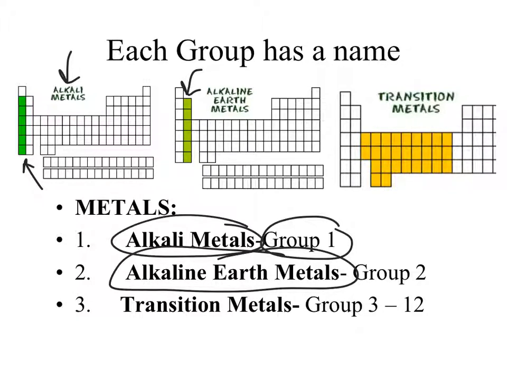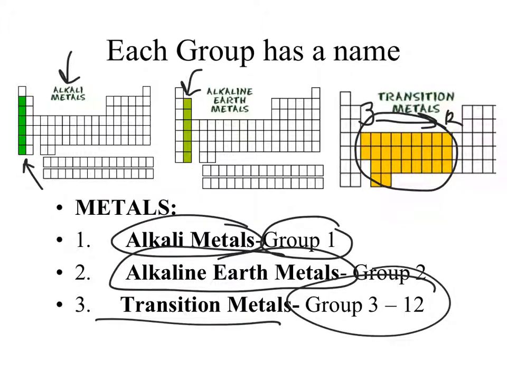Even though we're not huge on memorizing, you should know the family names because sometimes we'll reference them, saying, all alkaline earth metals react this way with hydrochloric acid. And that way you'll know, all the column 2 family members do that, right? There is a big group that is groups 3 through 12, and those groups 3 through 12 are called the transition metals. They're all metals. They all fall into the same family, but they all have a lot of different properties and traits.